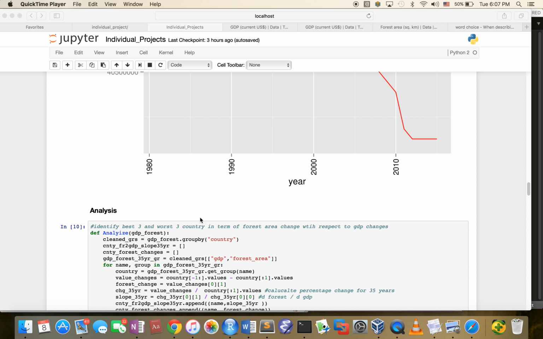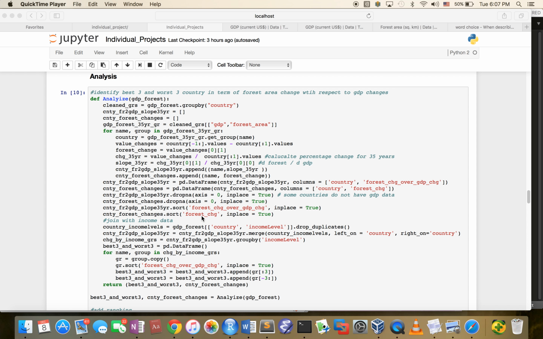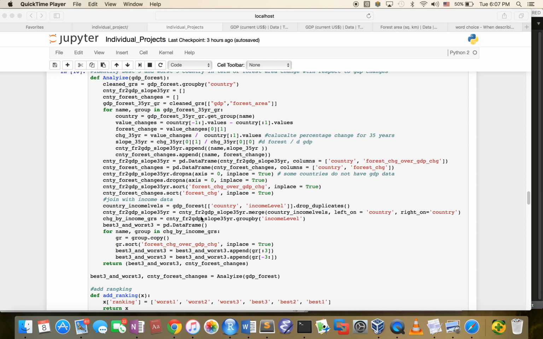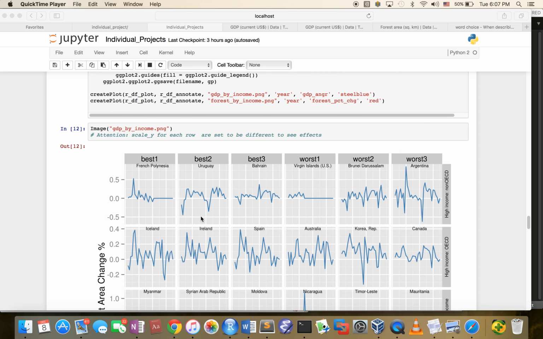To dig deeper, I grouped countries by their income level, then used the ratio of forest area changes to GDP growth to identify the best three and the worst three countries at every income level. Here are the outputs of this analysis.